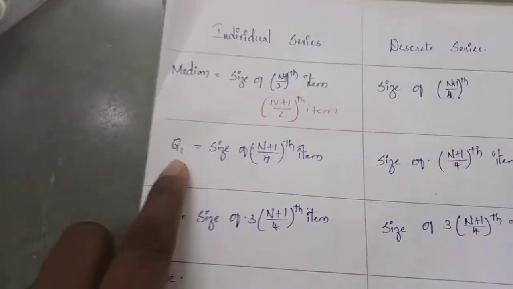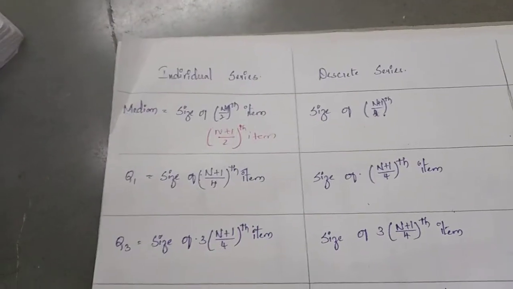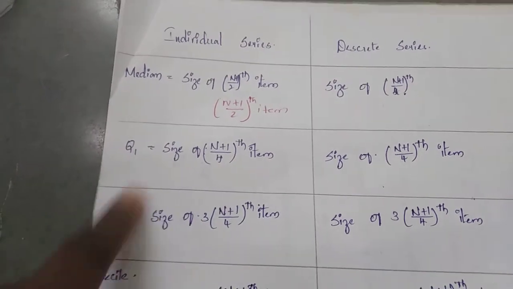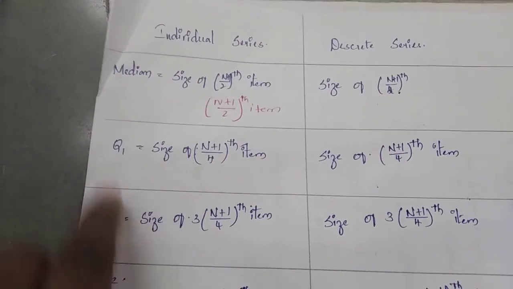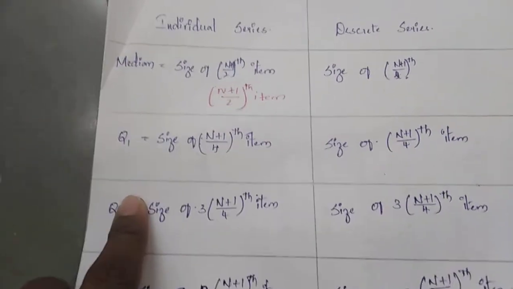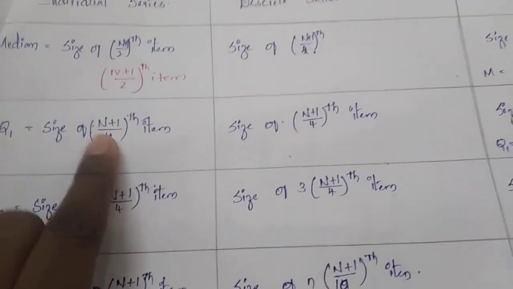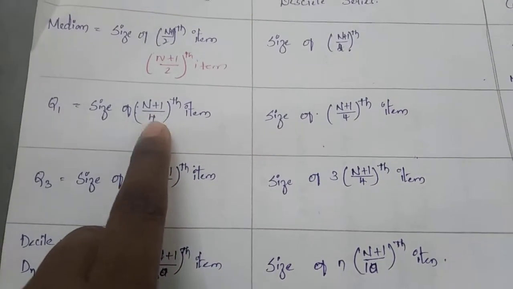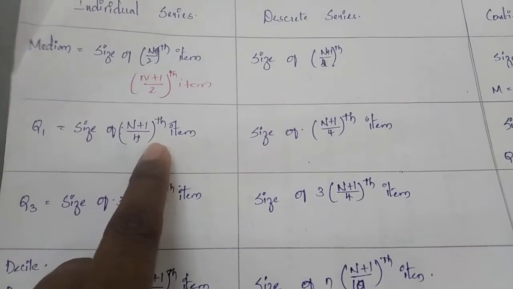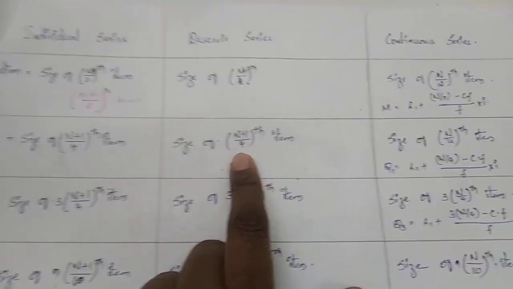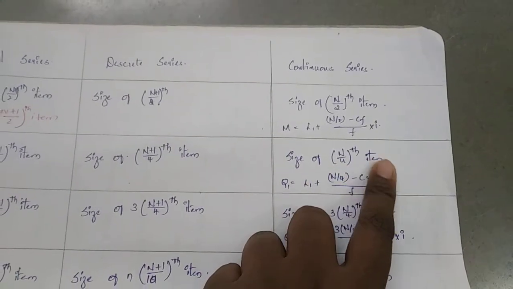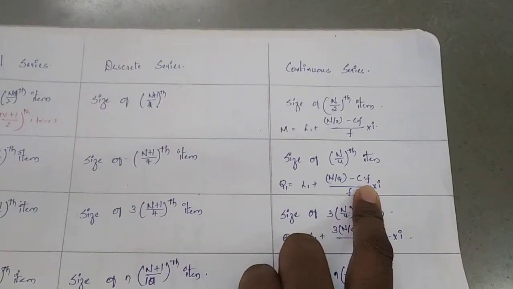Next, quartiles, Q1. Quartiles means quarters, 4 parts, and in quartiles we have two, lower quartile and upper quartile, Q1 and Q3. Here also the same formula. Median means middle, 2 parts; quartiles means 4 parts. Size of (n plus 1) by 4th item, in case of discrete series also. In case of continuous series, size of n by 4th item, and we apply the formula, taking n by 4 instead of n by 2.